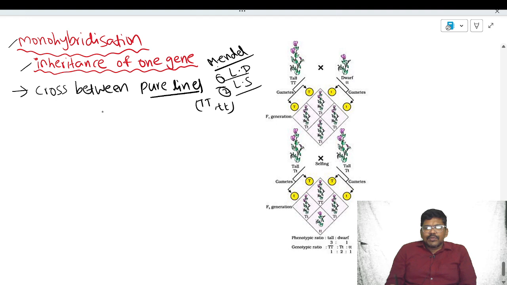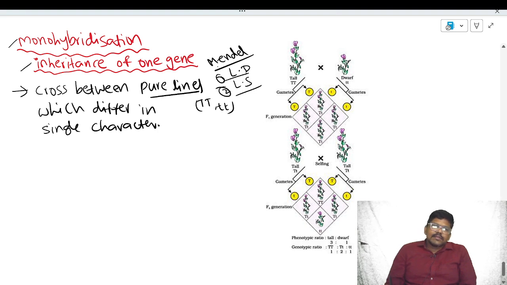They are not in the heterozygous condition. A cross between pure lines which differ in a single character is called a monohybrid cross.